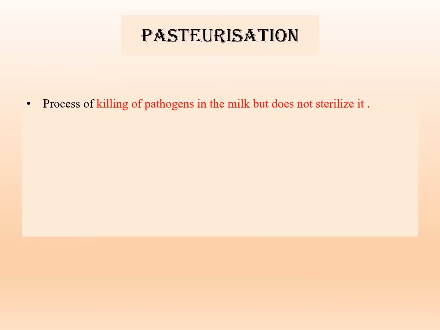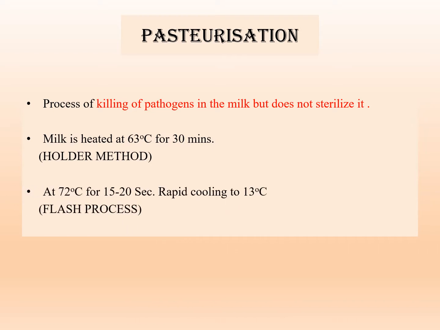Then we will see the pasteurization method, the process of killing pathogens in milk but not sterilizing it. Milk is heated at 63 degrees centigrade for 30 minutes in the Holder method, and in the flash process milk is heated at 72 degrees centigrade for 15 to 20 seconds and rapid cooling is done to 13 degrees centigrade.